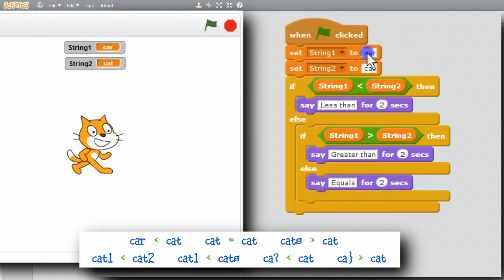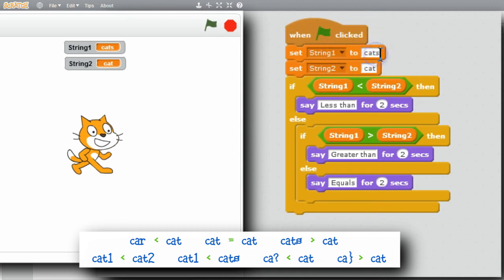I'll change car to cat, run again, cat equals cat, good. Now I'll change string 1 to cats and run it. Cats is greater than cat, and it would be in alphabetical order. I can try a couple more strings now.